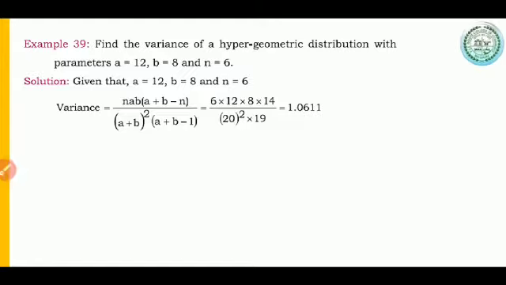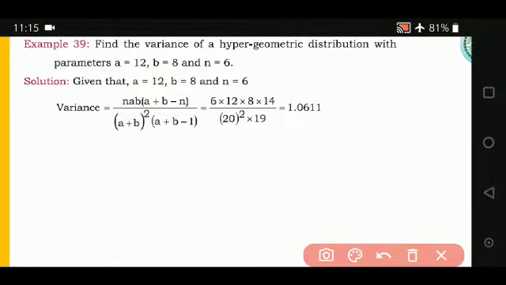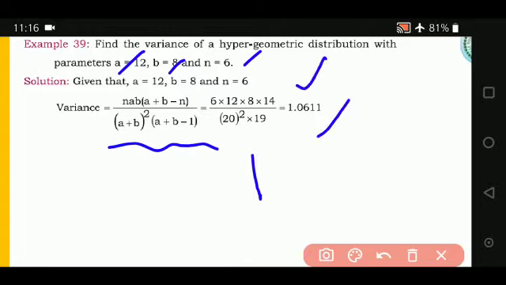Okay, there is one more example. Let us solve, I'm so sorry. One more for practice. Find the variance of a hypergeometric distribution with parameters A is equal to 12, B is equal to 8, N is equal to 6. Then write the variance formula, substitute, you get the answer.